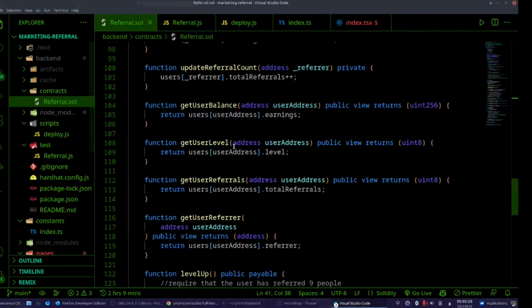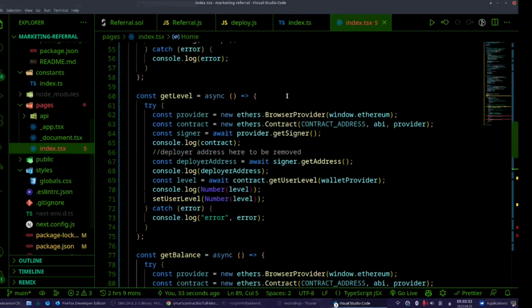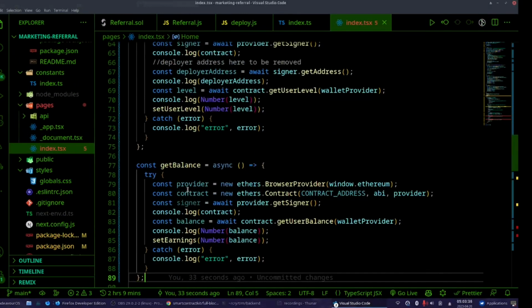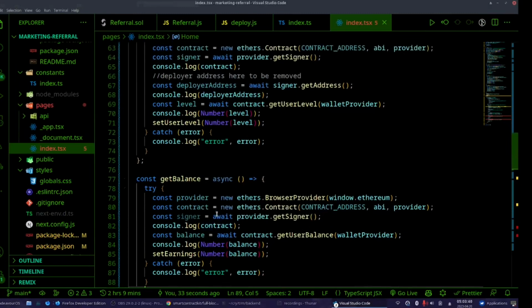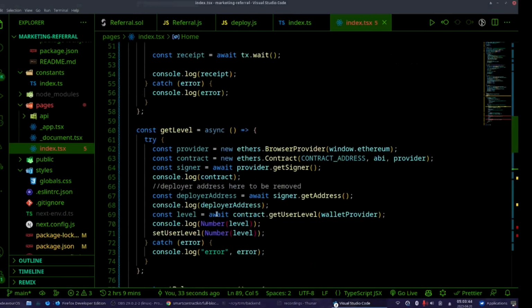Let's go back. Get level. What was get level? It takes an address, public view, returns uint8. So this is a view function. It doesn't cost gas. We don't need signer actually. In here I don't even use the signer. As you can see, I just wrote it. We should delete it. I'm not going to delete it, but you should delete it.